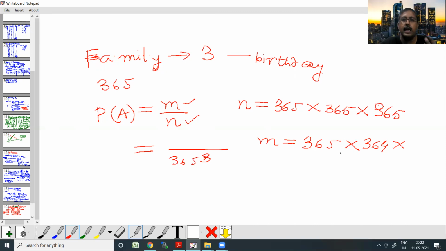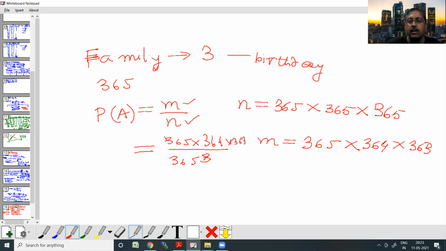Now let's talk about the third child. Again, he or she can have the birthday on any of the 365 days, barring the days on which either child 1 has a birthday or child 2 has a birthday. So 363, right? 363 is the total number. So 365 multiplied by 364 multiplied by 363. Okay, this is the numerator, right?